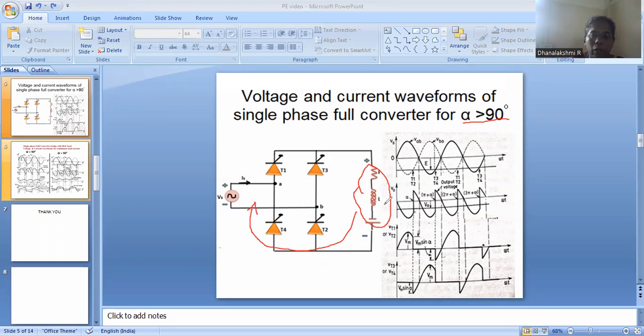For this, the polarity of the EMF E should also be reversed in order to work in inversion mode. The power is negative here, because you can see in the voltage waveform that the voltage becomes negative when alpha is greater than 90 degrees. The current will be in the same direction, positive in both rectification and inversion mode, whereas the voltage alone is reversed. Because of this negative voltage, the power is also negative, which means that now the power is flowing from the load to the source.